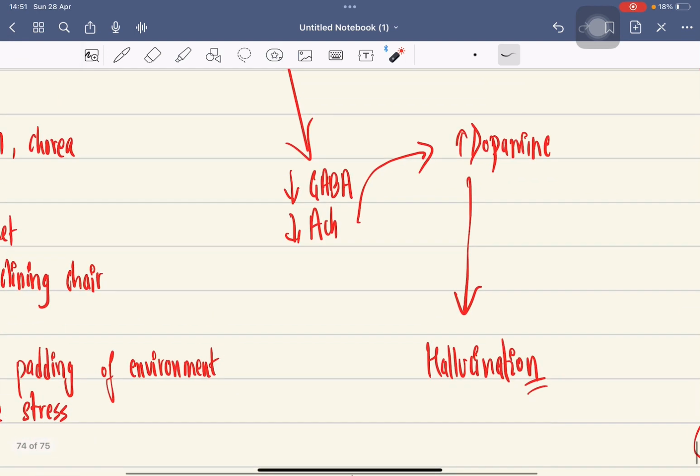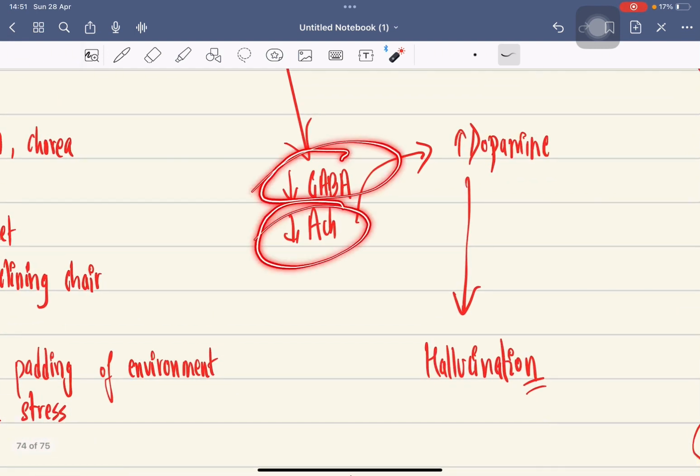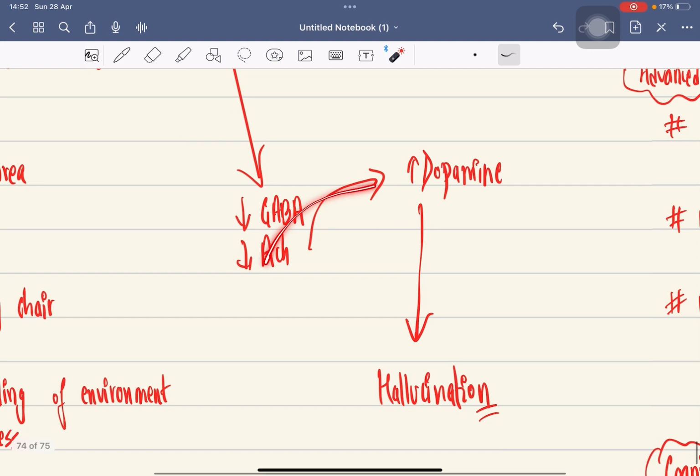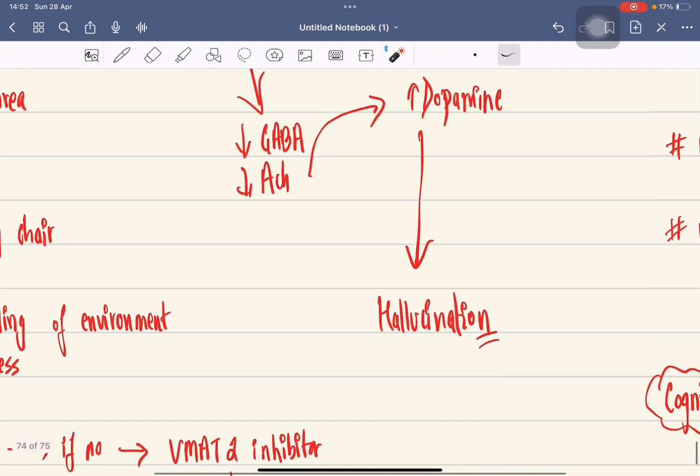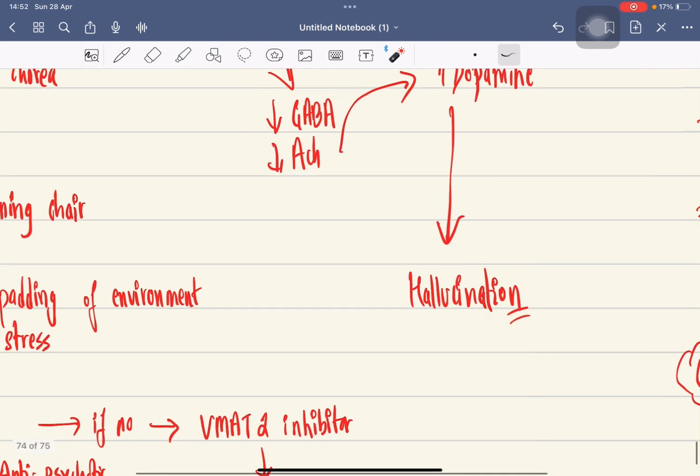Or we know there is a decrease in GABA and acetylcholine due to atrophy of the caudate, which results in an increase in dopamine, which might show hallucination in some patients.